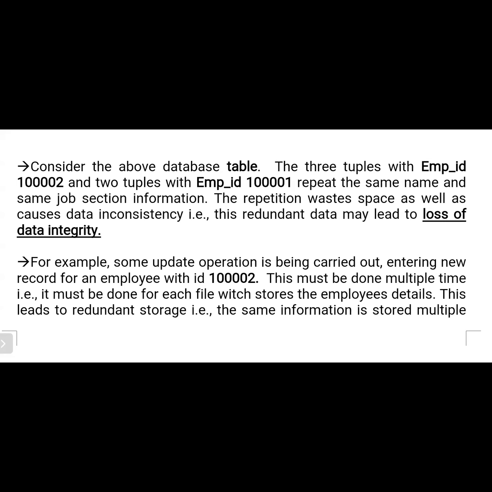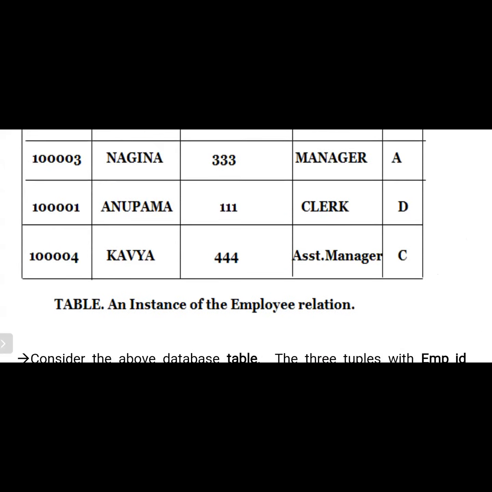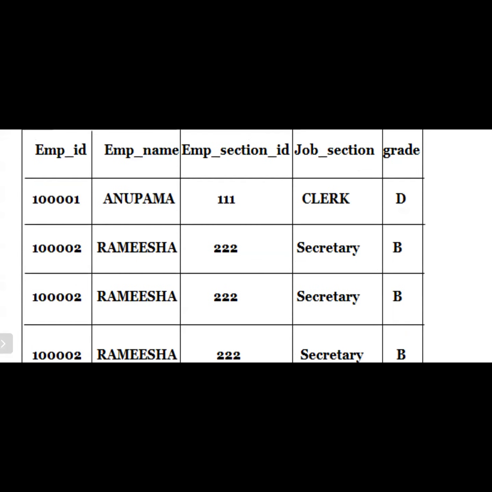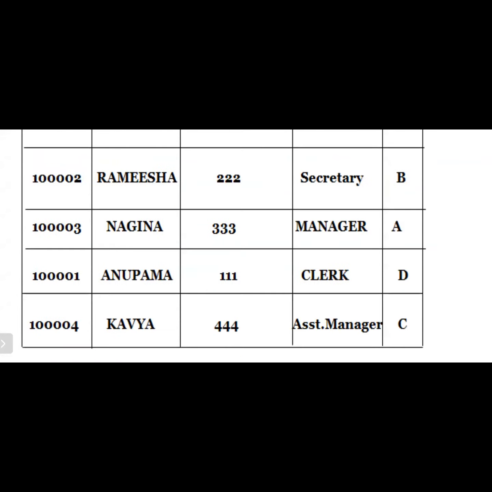Here we have not mentioned the integrity constraints. How can we say that? Simple: the employee number is repeated here. For example, if you create a primary key, and the same attribute value is already available, then the primary key is violated. That type of message will be displayed when the user enters the same data into the database again. So that is the problem here.